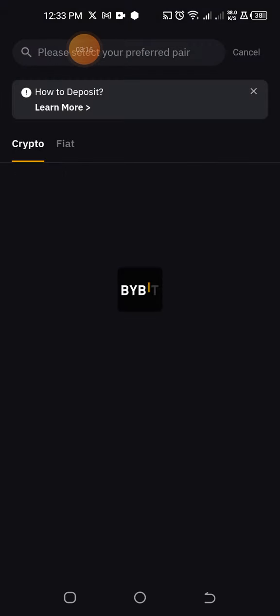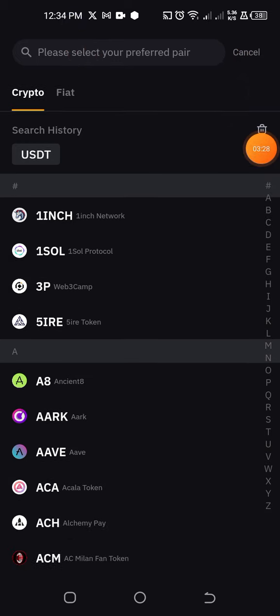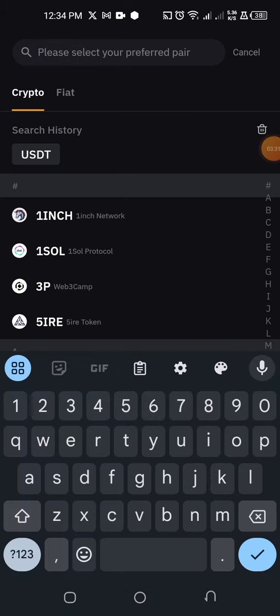So if you click on deposit crypto, you see there are different cryptocurrencies that are here. So what you would want to do is to search for the particular one that you want to deposit. Now we are using Hamster Kombat as an example. We are anticipating the airdrop of hamster, but let me use dogs as an example.